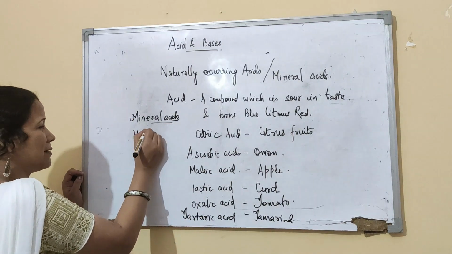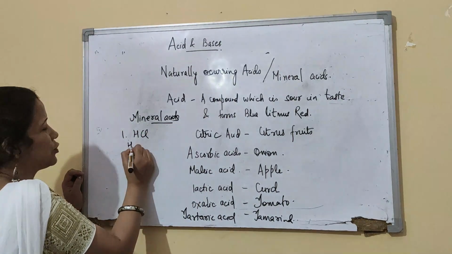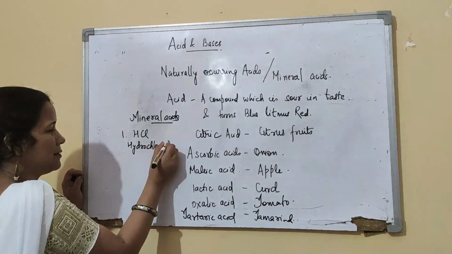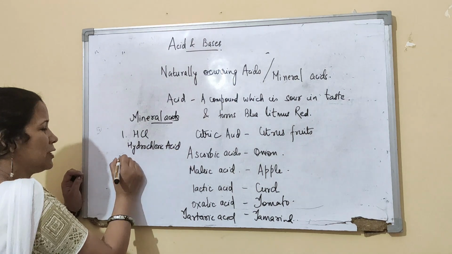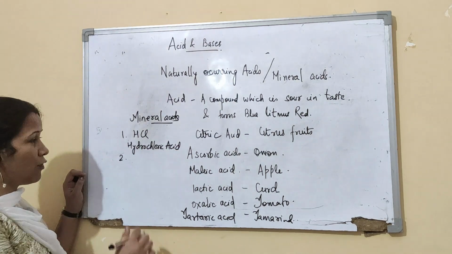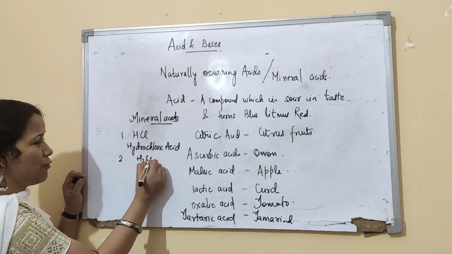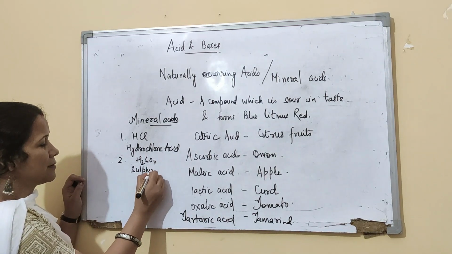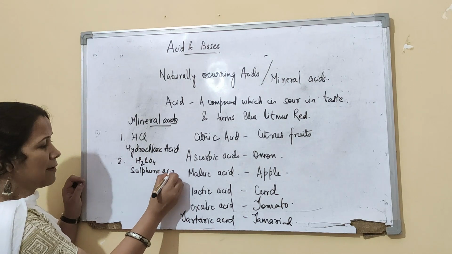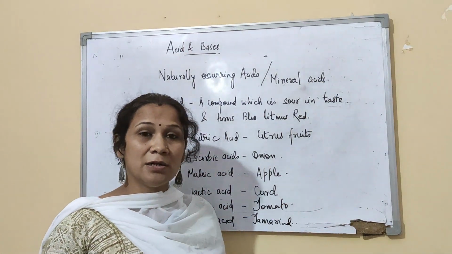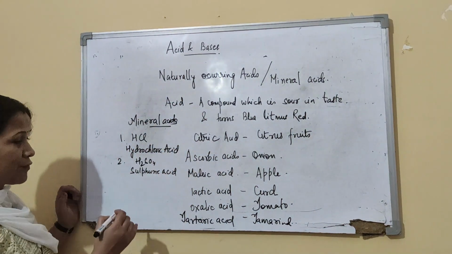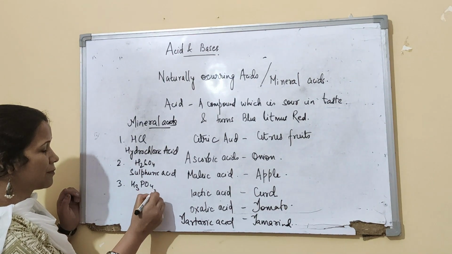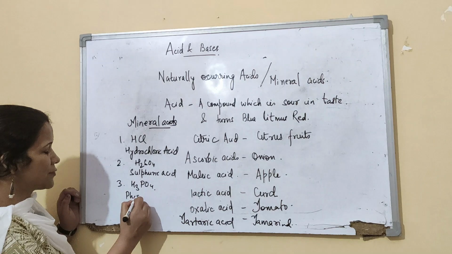One is HCl, hydrochloric acid, a strong acid. Then you have the strongest of all, H2SO4, sulfuric acid. Then the third one is phosphoric acid, H3PO4.